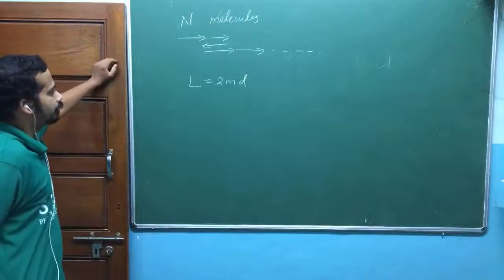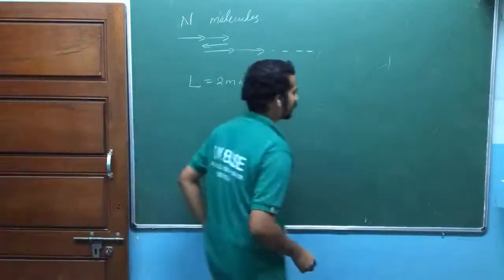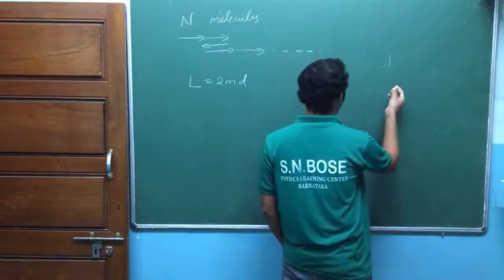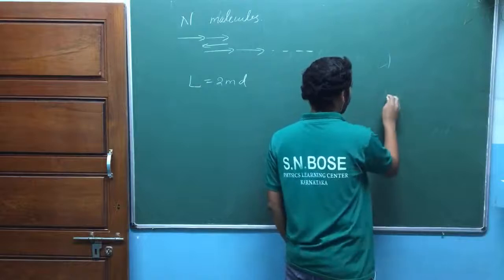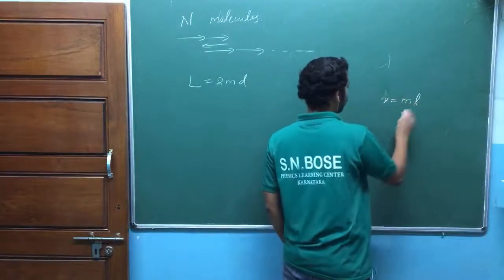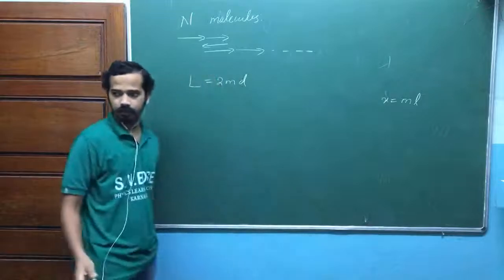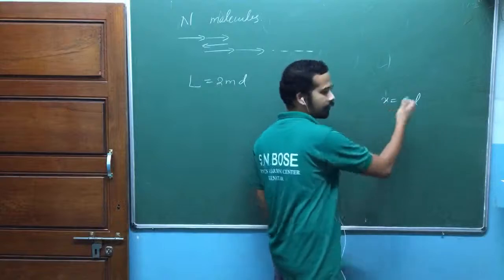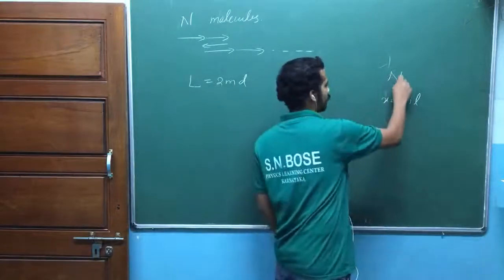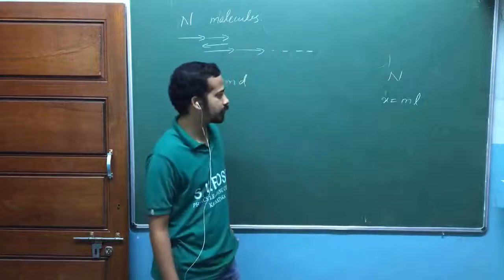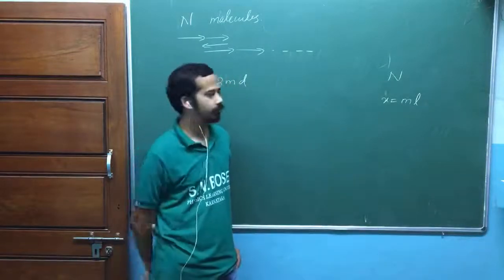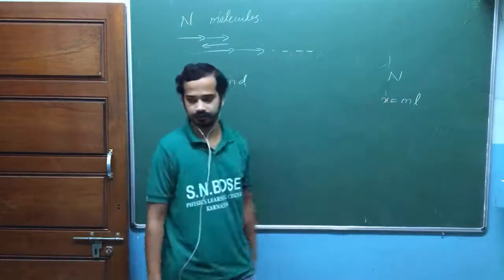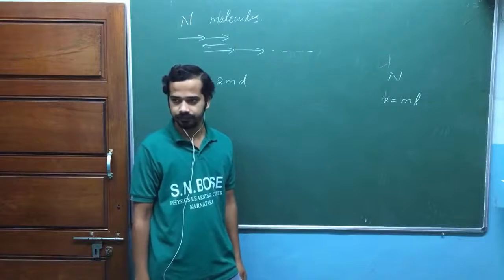Now how to model this one? Look at it. This is very similar to our random walk problem. Again, how many ways for x equal to m into L? Let me take x equal to m into L. To get a person at x equal to m into L after n steps, how many possible ways are there? How many possible ways can he get to this position?